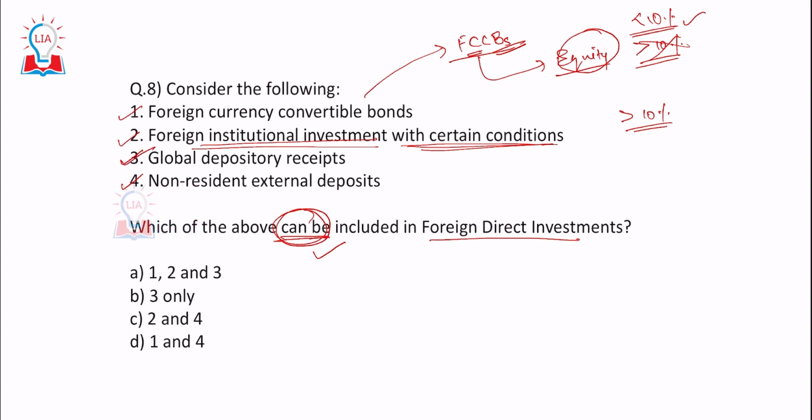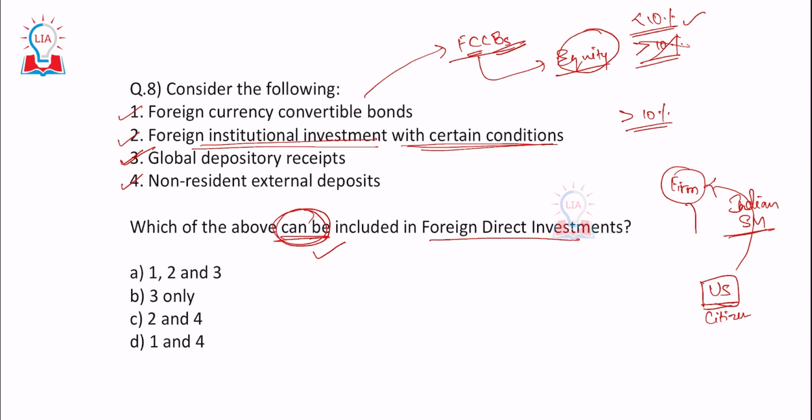So what are these global depository receipts? Let's say an Indian firm wants to raise money from the US. A US citizen will not be able to invest directly in the Indian firm through the Indian stock market, right? It's not allowed as an individual. So what does he do?